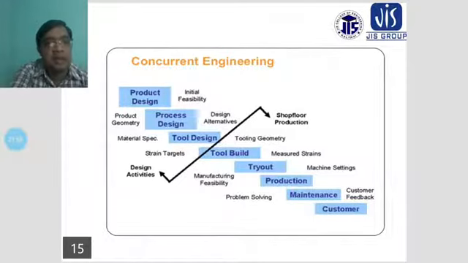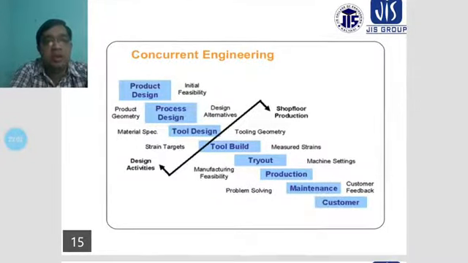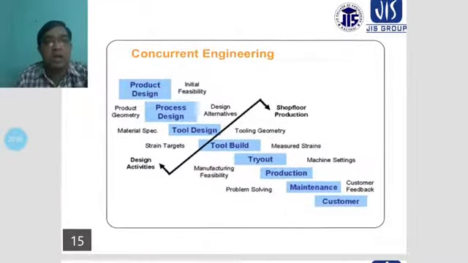And another thing, the measured strain, which type of strain will be measured during this trial layout. Suppose the system breaks down, or whether it works properly or not, this concentration is also according to the measured strains, or these tryouts.